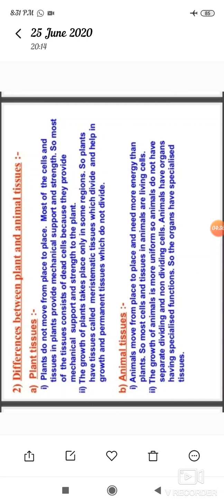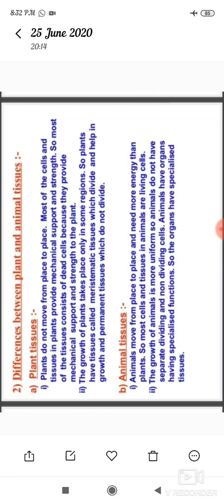So what is the importance of plant tissues? You know that plants do not move from one place to another. Most of the cells and tissues in plants provide mechanical support and strength. So most of the tissues consist of dead cells, because they provide mechanical support and strength to the plant.